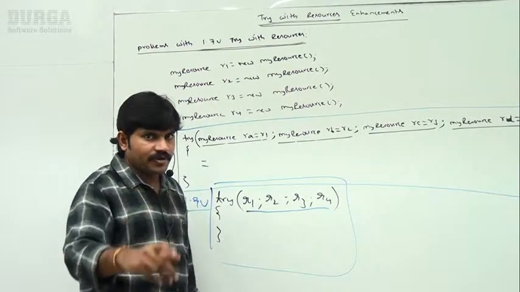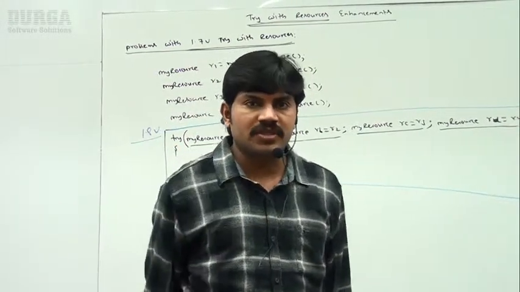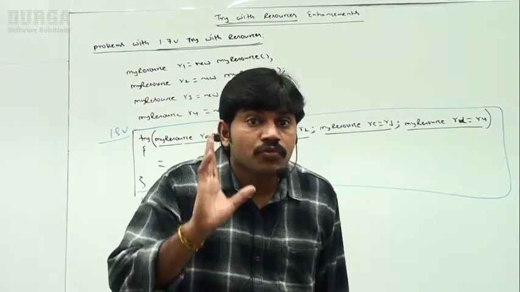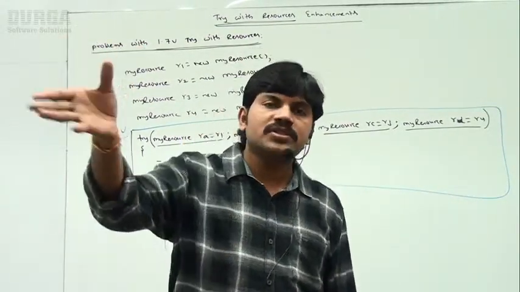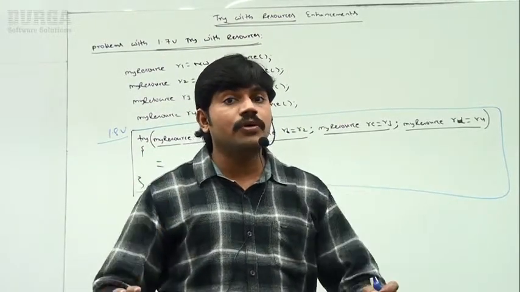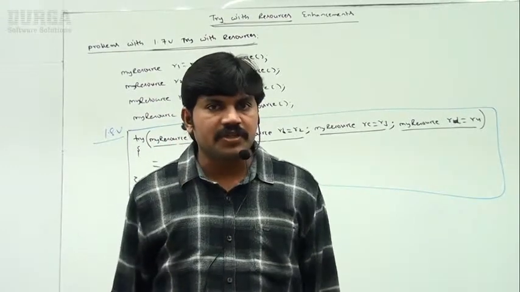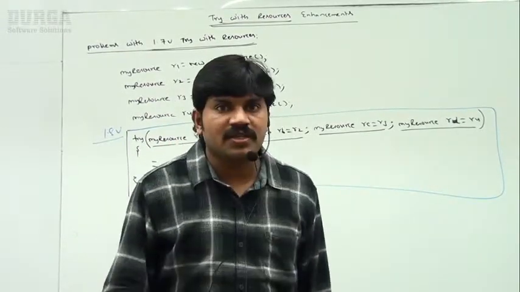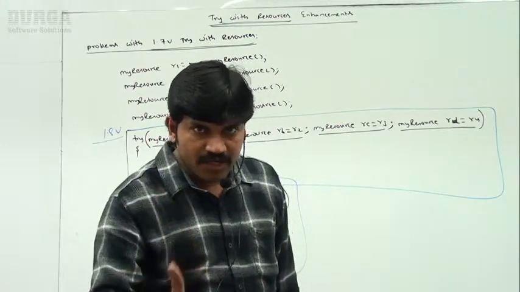Clear? In version 1.9, what enhancement came for try with resources? The resources which are created outside of the try block, those reference variables we can use directly inside the try block, which is not possible until version 1.8, but from version 1.9 onwards, happily you can use them, no problem at all. Clear? Are you able to understand?